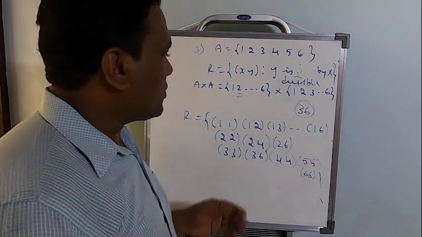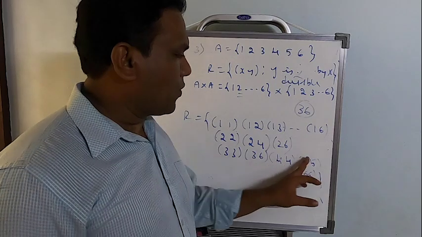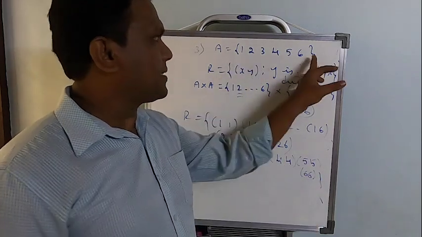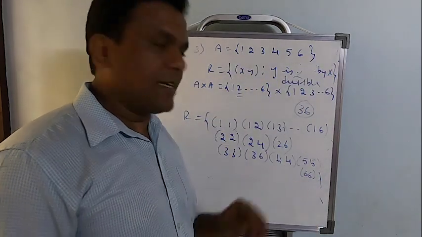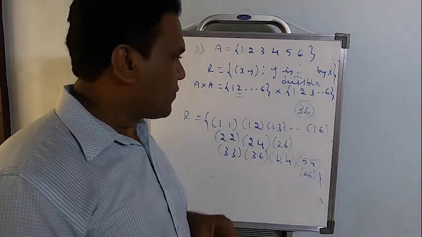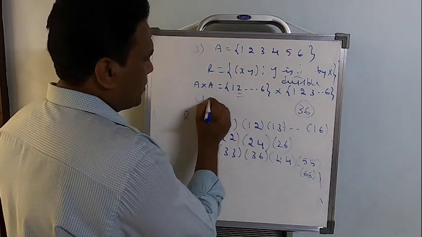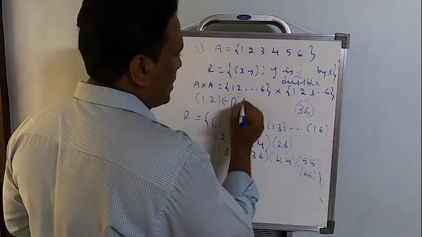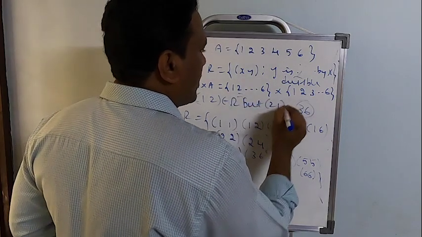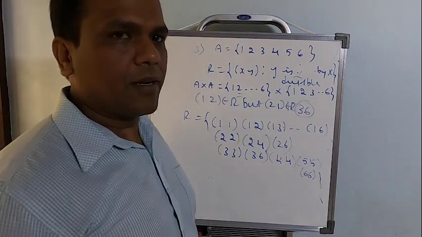Okay. So you can just check for reflexive. 1 1, 2 2, 3 3, 4 4, 5 5, 6 6, because there are 6 elements and all 6 exist. Therefore the relation is going to be reflexive. Let us check for symmetric. 1 comma 2 belongs to R, but 2 comma 1 does not belong to R. It's not going to be symmetric.